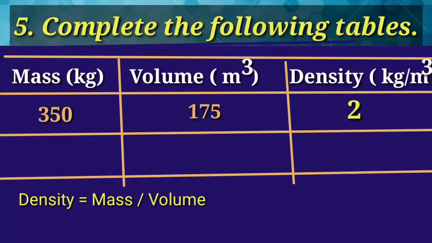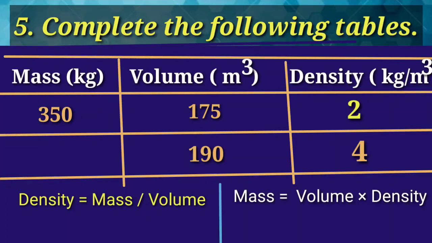Second example, volume 190, density 4. Using the formula density is equal to mass upon volume, mass is equal to volume into density is equal to 190 into 4 is equal to 760. Mass is 760 kg.